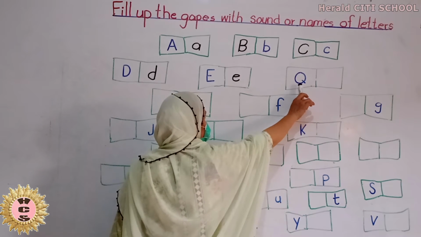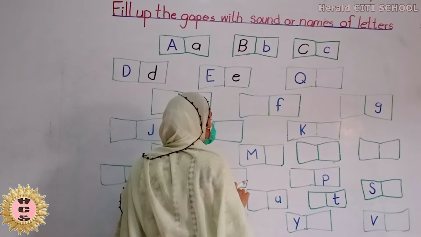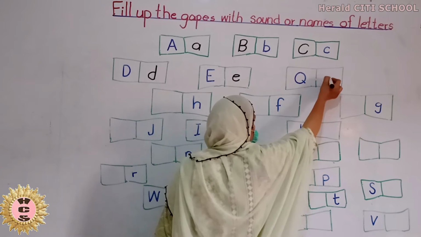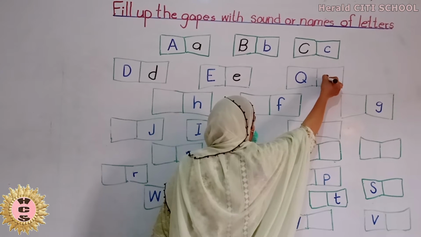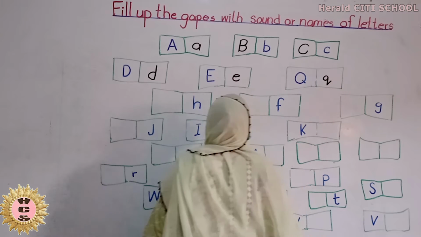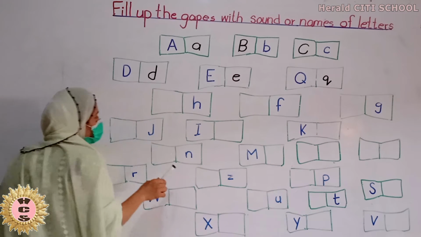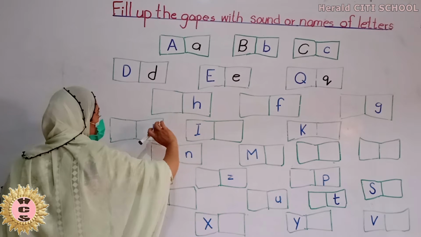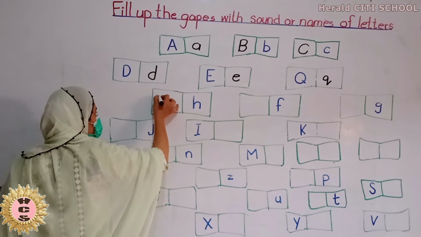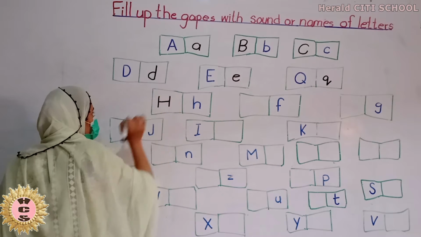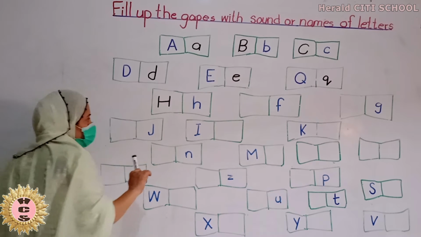This is the letter Q. Which letter is this? Q. And the sound of Q is Qua. This is H. And the name of the letter is H.